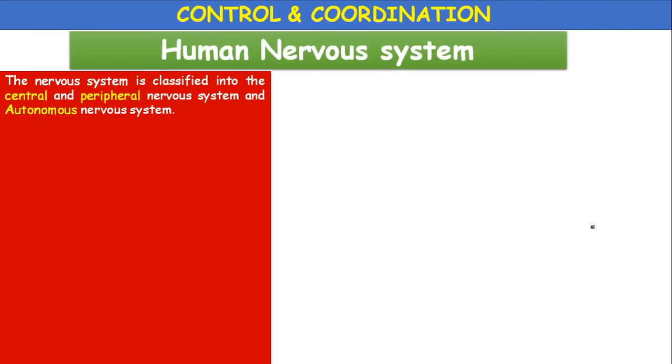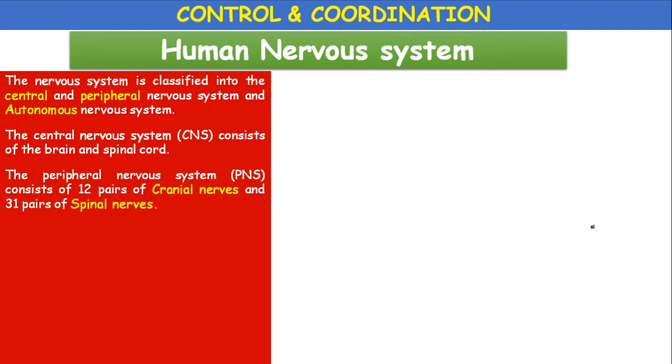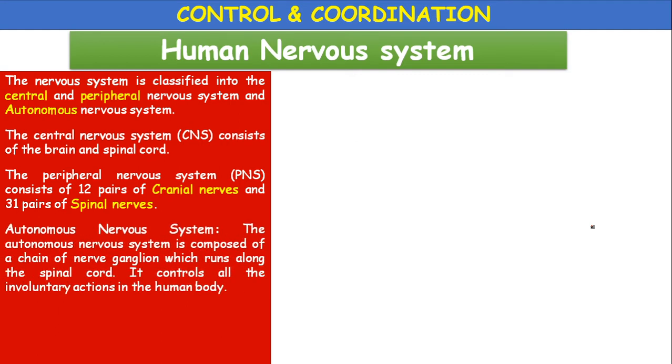So human nervous system is classified into central nervous system, peripheral nervous system, and autonomous nervous system. The central nervous system consists of brain and spinal cord. The peripheral nervous system consisting of 12 pairs of cranial nerves and 31 pairs of spinal nerves. Total 43 pairs of nerves are present. They are called peripheral nerves.